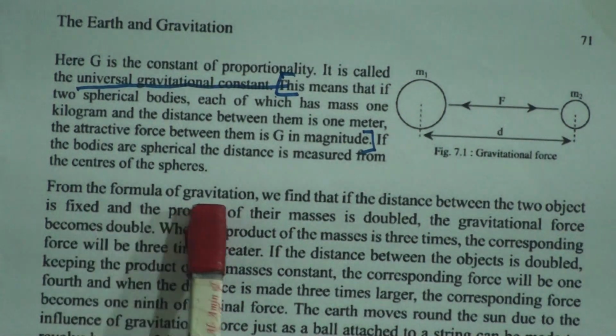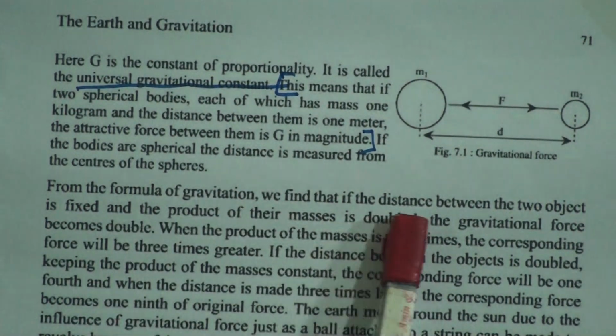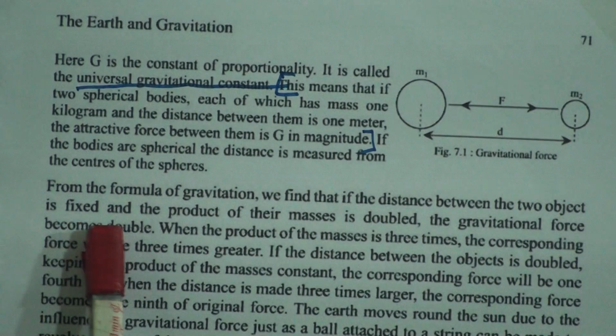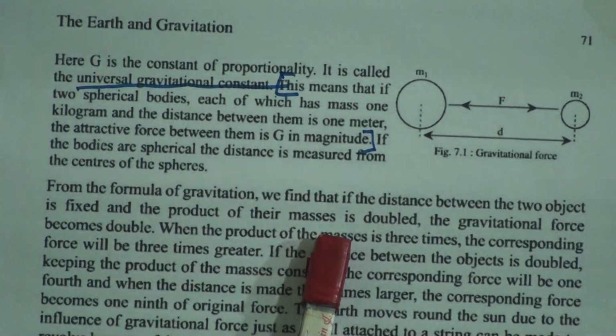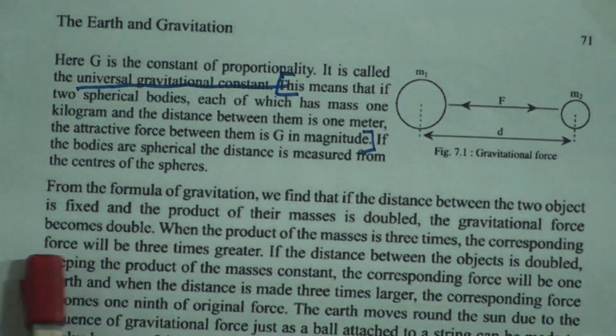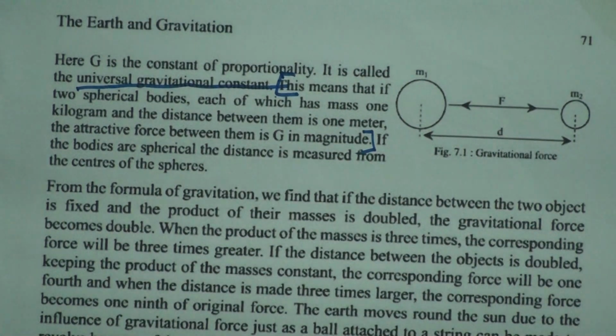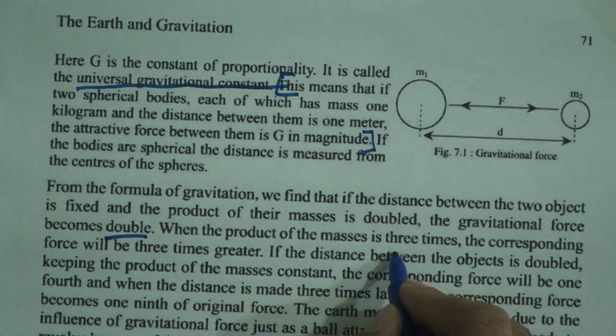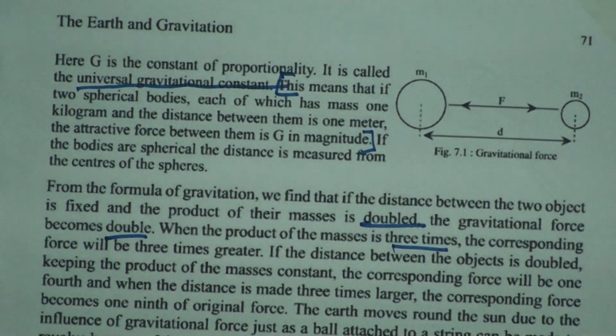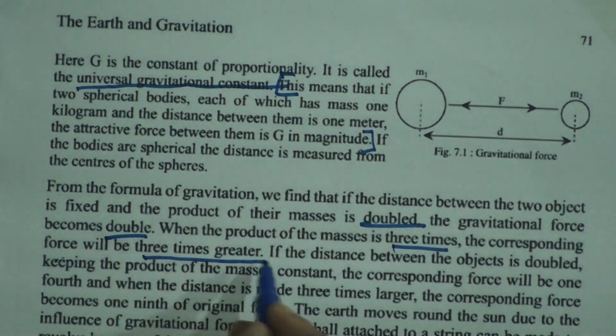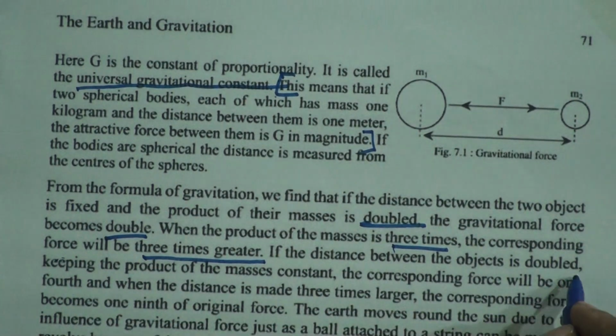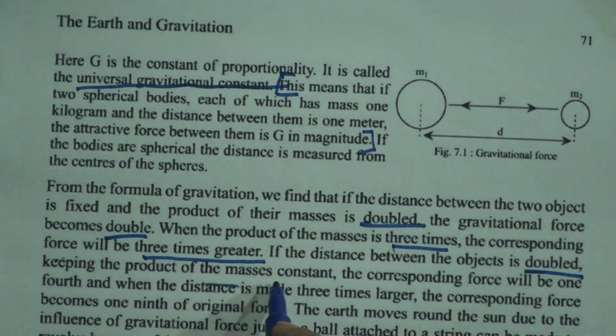Now, from the formula of gravitation, we find that if the distance between two objects is fixed and the product of their masses is doubled, the gravitational force becomes double. When the product of the masses is 3 times, the corresponding force will be 3 times greater. If the distance between the objects is doubled, keeping the product of the masses constant, then the corresponding force will be 1/4.